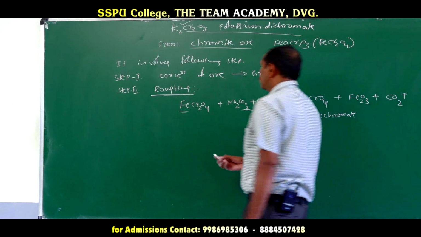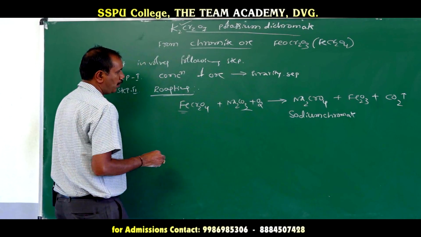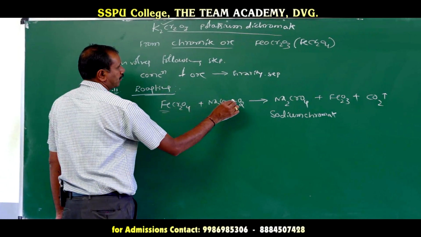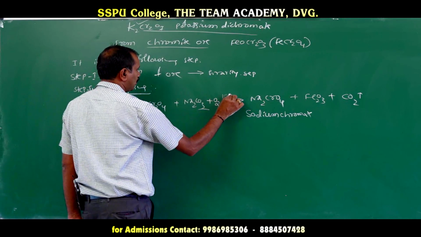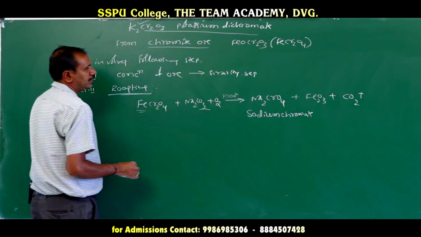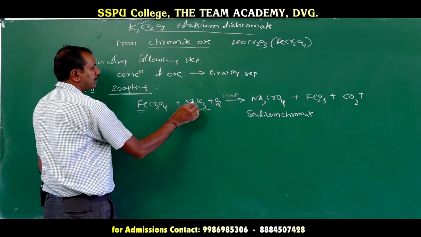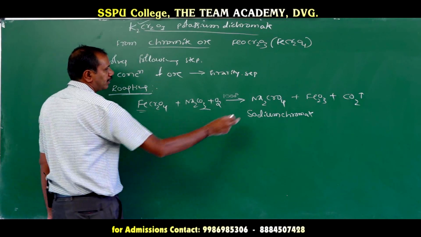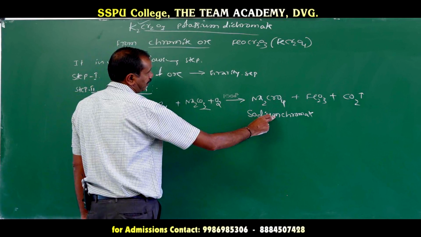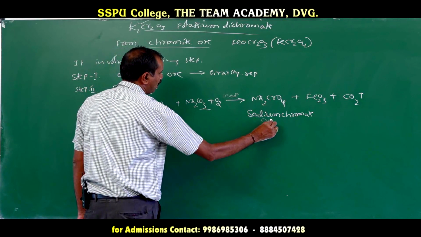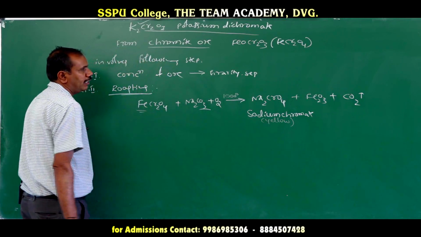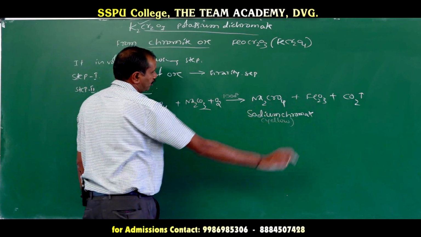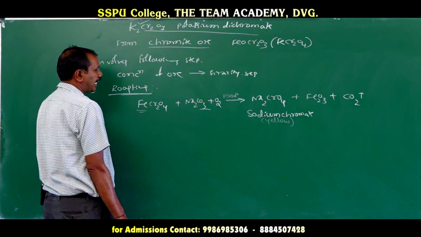Okay. So FeCr2O4 is heated in presence of what? Air or oxygen, that is around 1000 degrees Celsius. In presence of sodium carbonate, it can form some sodium chromate. The yellow colored solution which is formed, that is sodium chromate is obtained, plus Fe2O3, and this is a solid residue and CO2 gas.